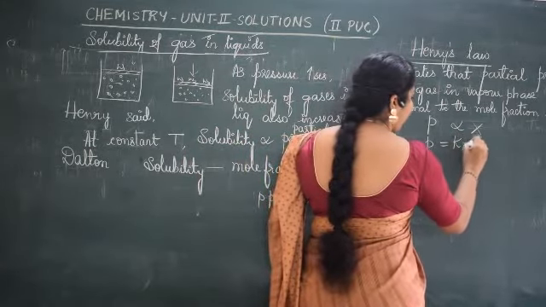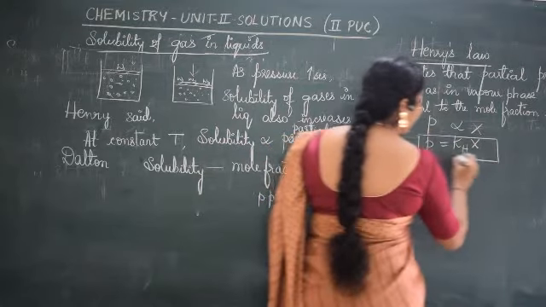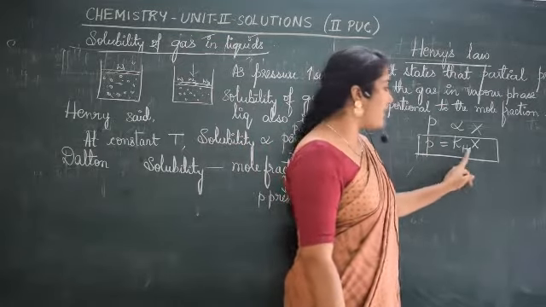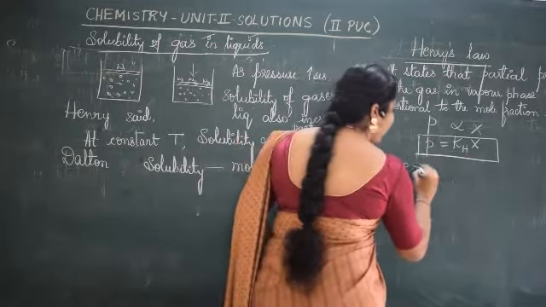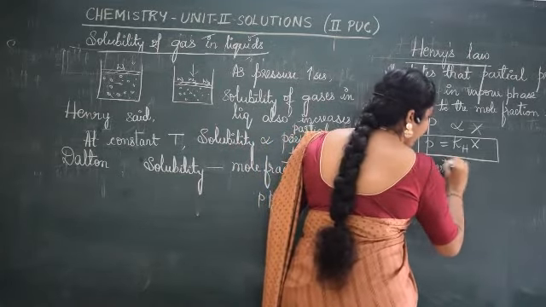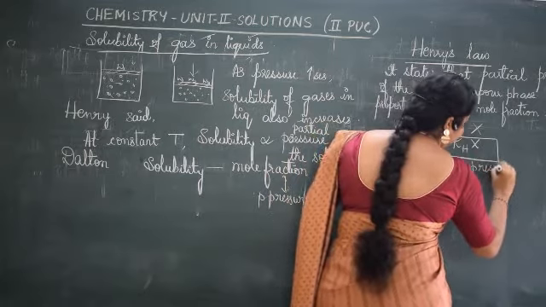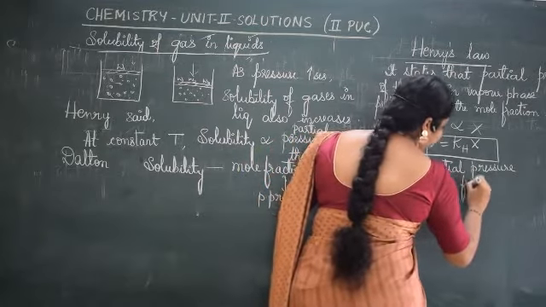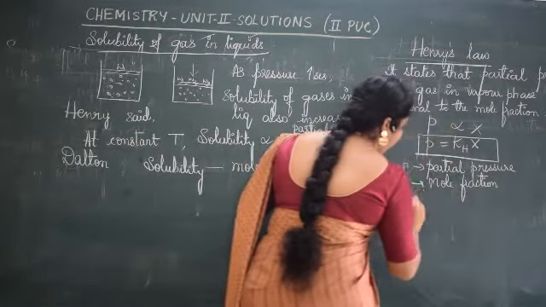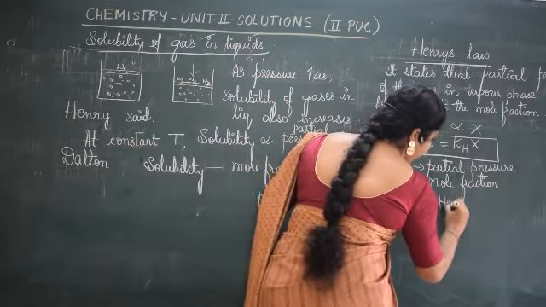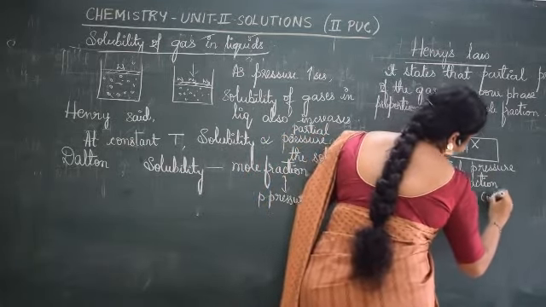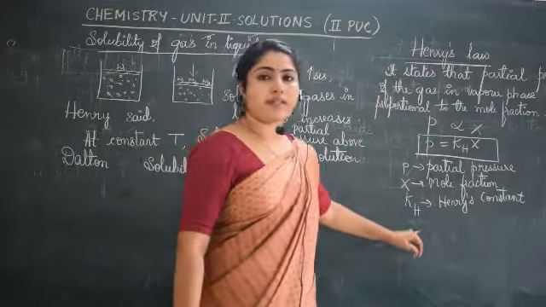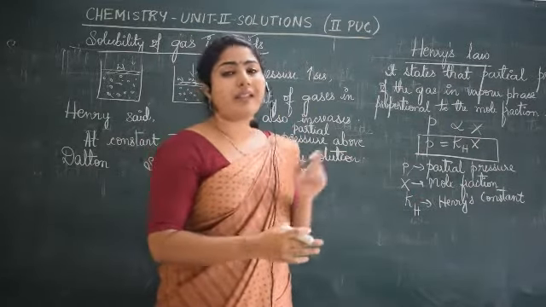P is equal to KH into X, where P means partial pressure of gas in vapor phase, KH means Henry's constant, and X means mole fraction.